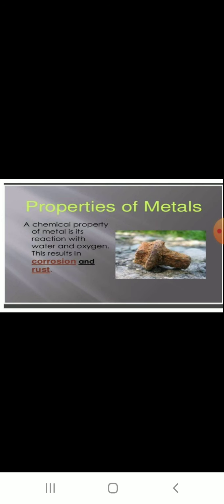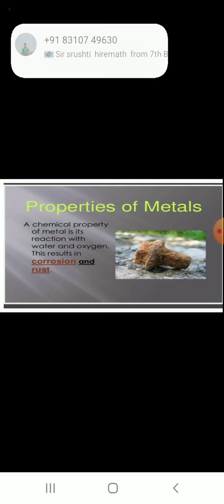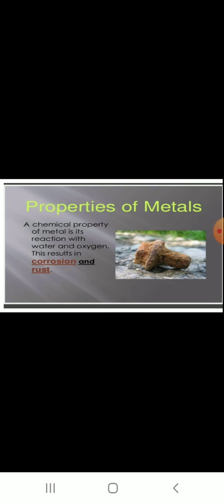Another property of a metal is that metals usually show rusting. When exposed to the outside, metal reacts with water and oxygen and gives what we call rust, which is hydrated ferric oxide. The corrosion of iron is called rust.